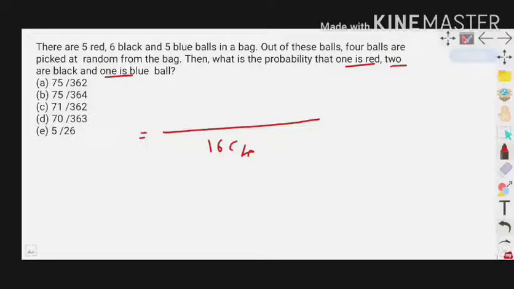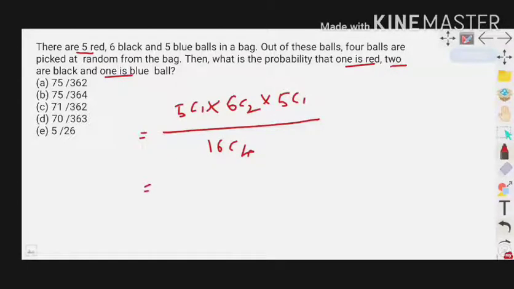So what is the possibility to get 1 red ball out of 5 red balls? 5C1 into, coming to the black balls, what is the possibility to get 2 black balls out of 6 black balls? 6C2 into, what is the possibility to get 1 blue ball out of 5 blue balls? 5C1.